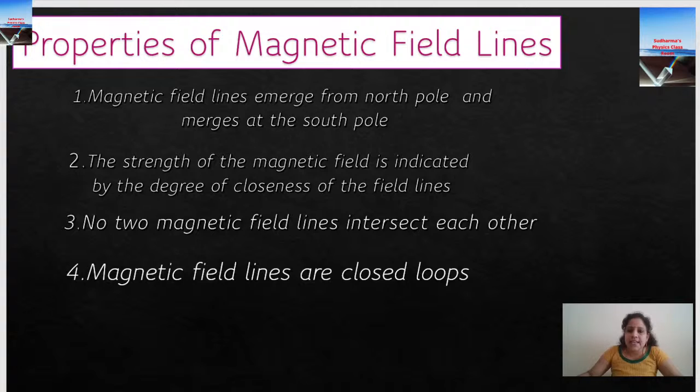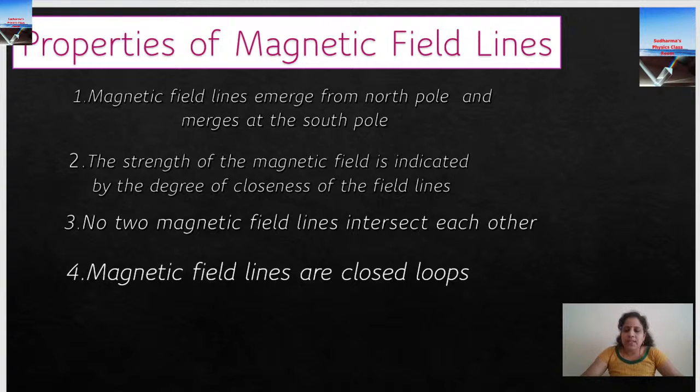Magnetic field lines never intersect. That's a very important question and a repeated question in the board exams. It's very simple to answer. So either the question can be what are the properties of magnetic field lines, or it can be why two magnetic field lines do not intersect.